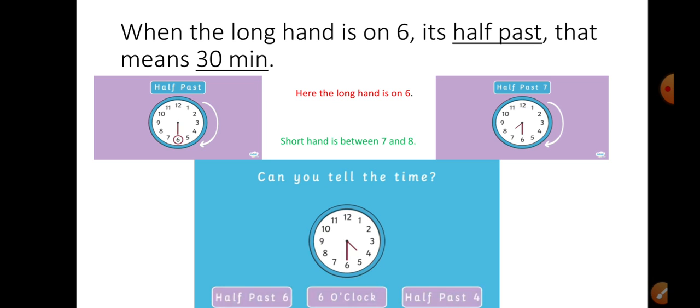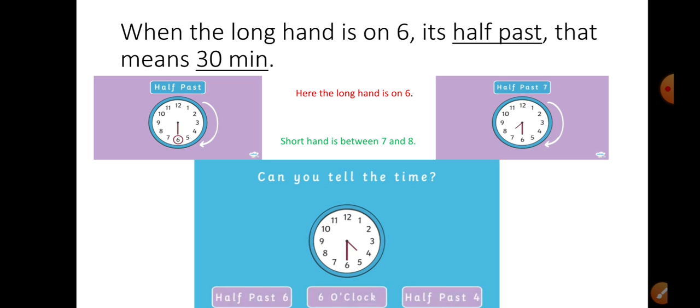Now here, can you tell the time? Here the long hand is on 6. The short hand is in between 7 and 8. So is it 7:30 or half past 7? It can be written as 7:30 or it can also be written as half past 7.